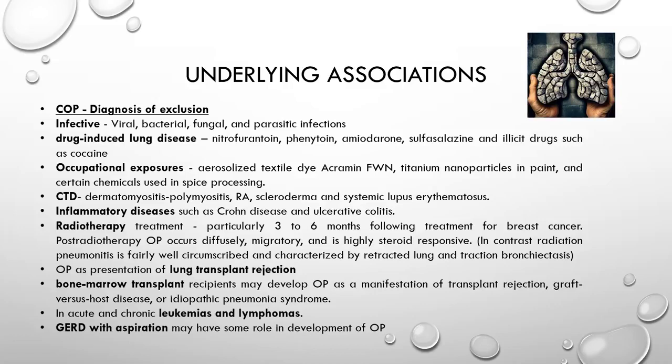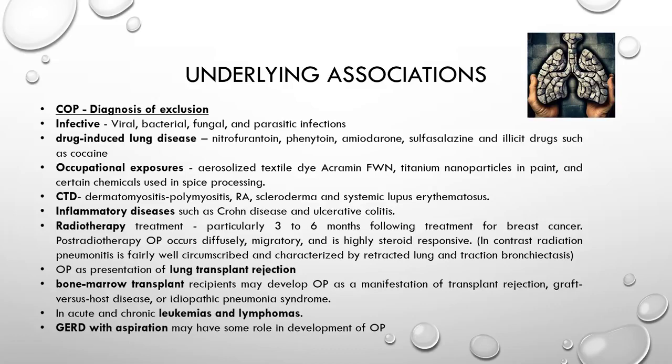It can also be seen after radiotherapy treatment, particularly 3 to 6 months following treatment for breast cancer. This post-radiotherapy organizing pneumonia occurs diffusely, is migratory and is highly steroid responsive. In contrast, radiation pneumonitis is fairly well circumscribed, localized and characterized by retracted lung and traction bronchiectasis.